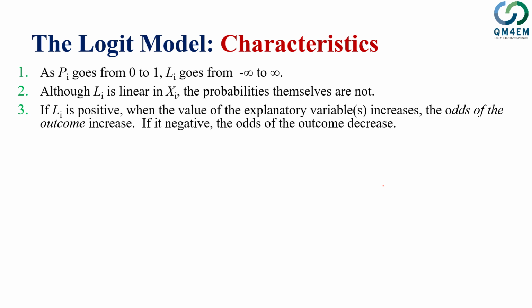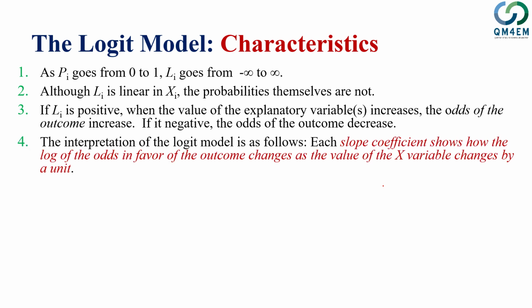However, in the logit model, the change in x brings changes in the odds of the outcome. If x increases and has a positive sign, the odds of having the dependent variable, or the yes outcome, would increase in favor of success compared to failure, and vice versa.